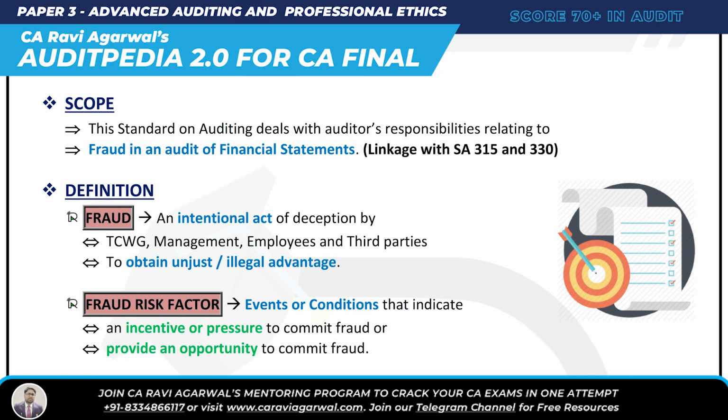Fraud is an intentional act. What kind of act, intentional or unintentional? Intentional act of deception, meaning cheating, by four people: management, TCWG, employee, third party, to obtain unjust or illegal advantage. Mind you, we are starting from Auditpedia 2.0. In case you don't have it, you can take it from me. So fraud is an intentional act of deception by TCWG, management, employee or third party to obtain unjust or illegal advantage.